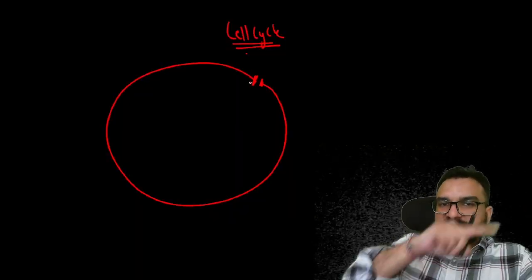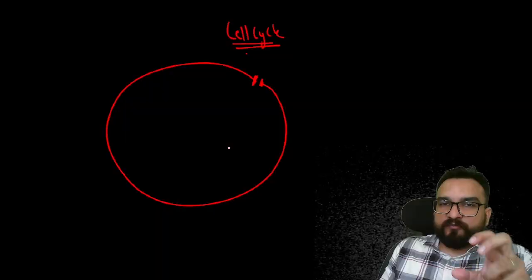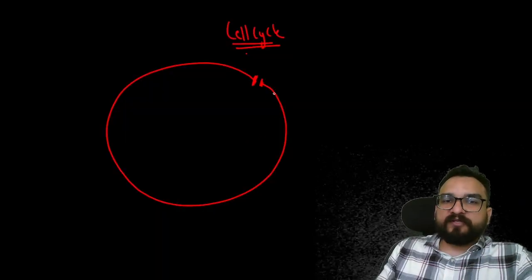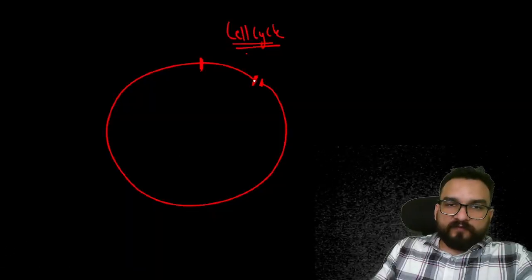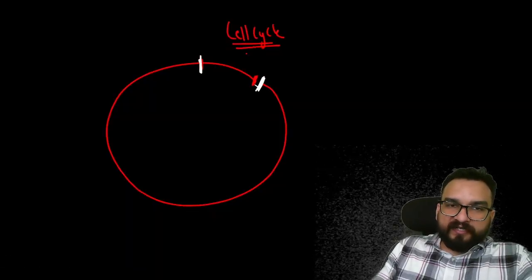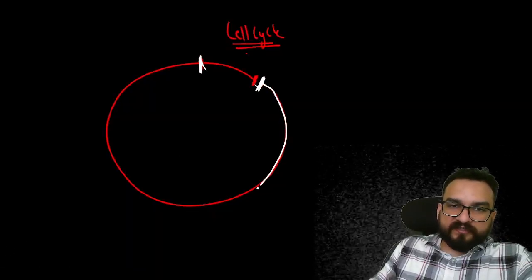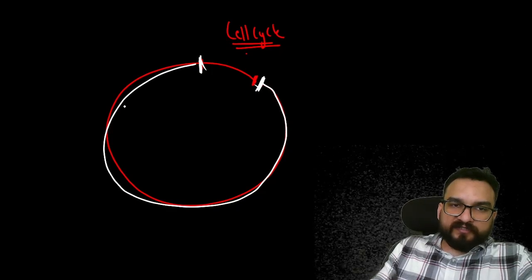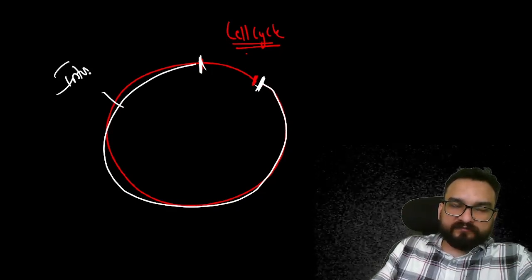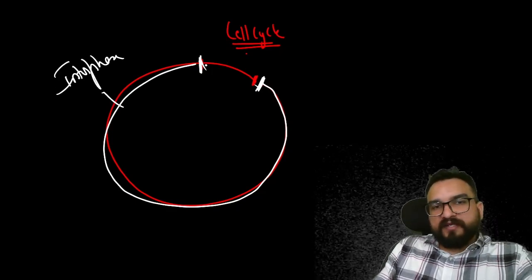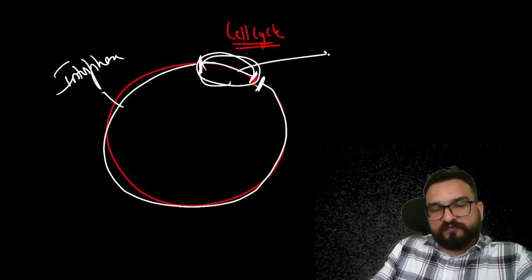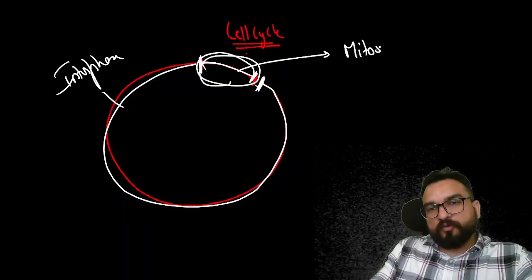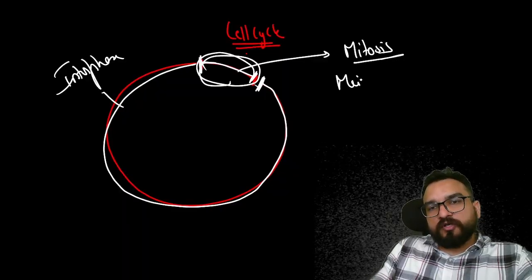Cycle means regeneration will be happening completely. Starting from here until here, this whole phase is one part, and this is your interphase. Then after interphase, this process will come, and it is known as mitosis or meiosis.